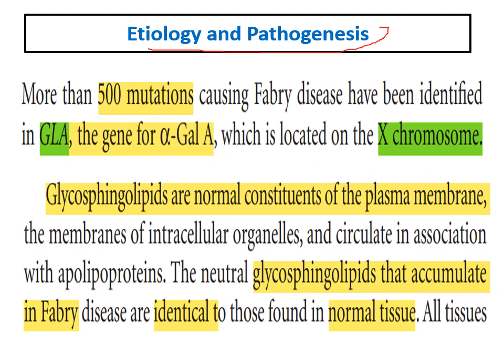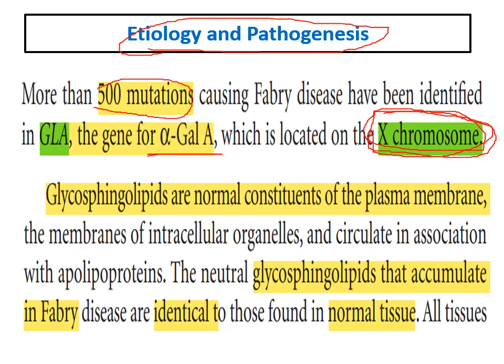What about the etiology and pathogenesis? As we said, this disease is X-linked, so males are more commonly affected and with a more severe presentation due to this X-linked inheritance. As we said, there is a deficiency in the alpha-galactosidase A enzyme, and there are more than 500 mutations in the GLA, which is the gene for this deficient enzyme.